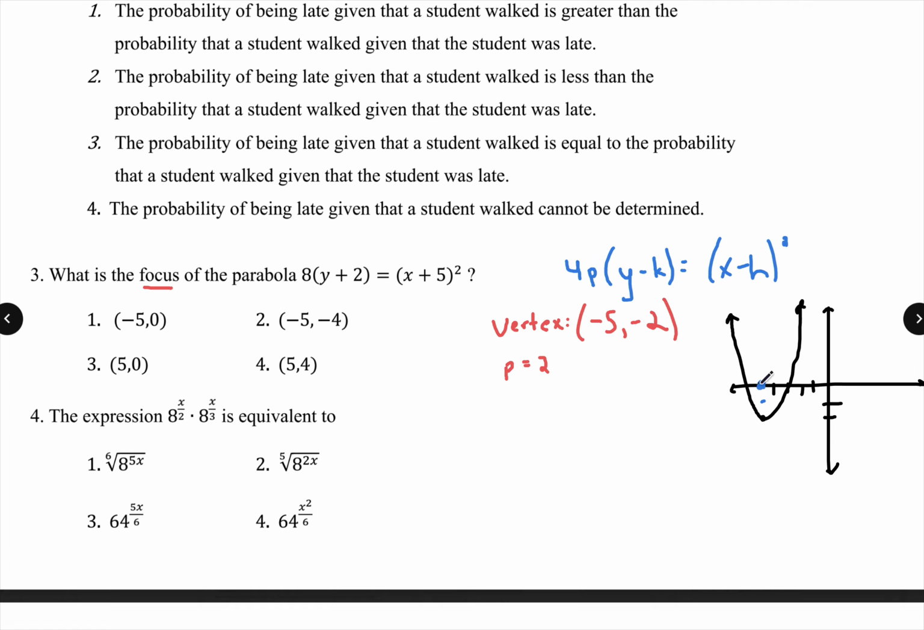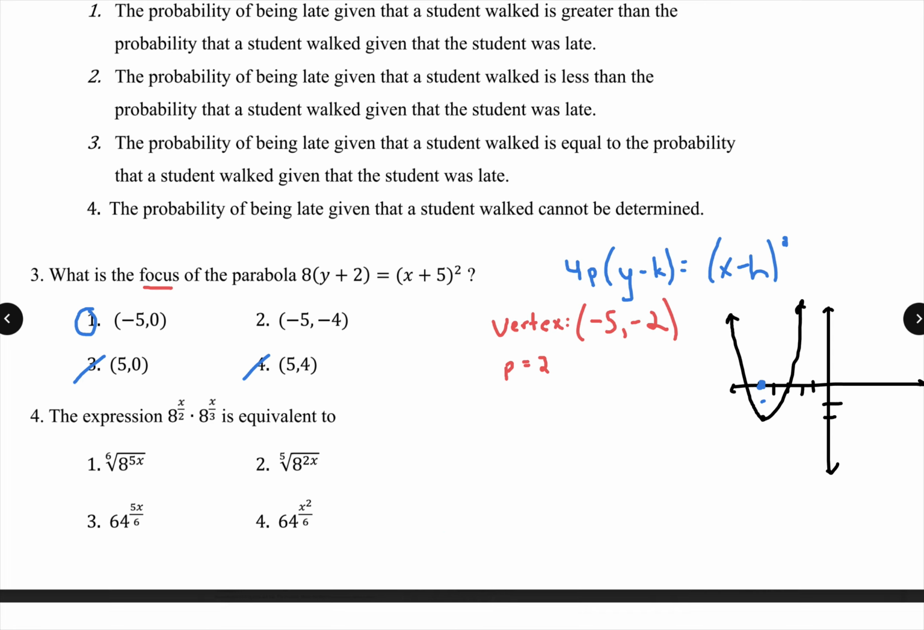So what's the only answer choice here? -5, 0. Right off the bat, if you know the vertex is -5, -2, you could knock off these two, and then you just have to figure out between 1 and 2.